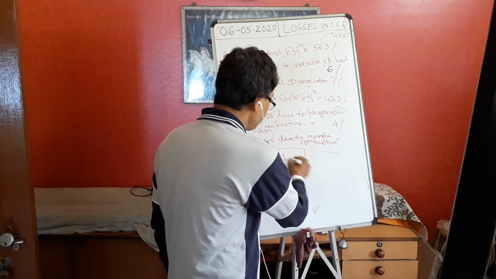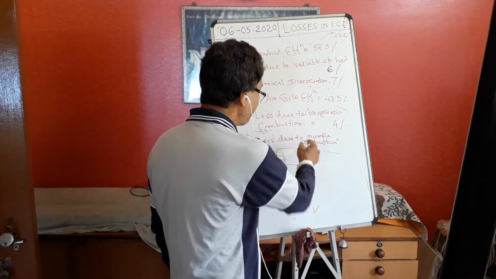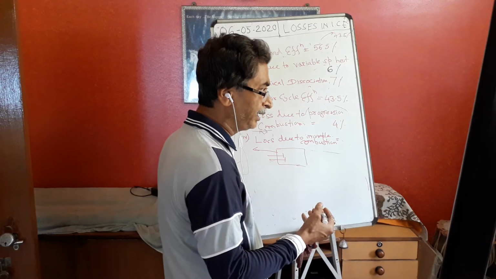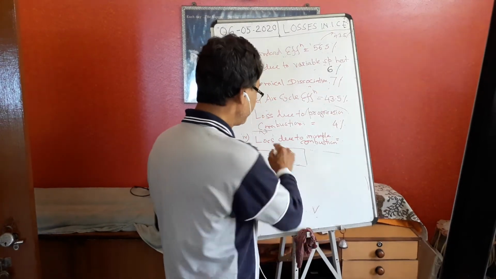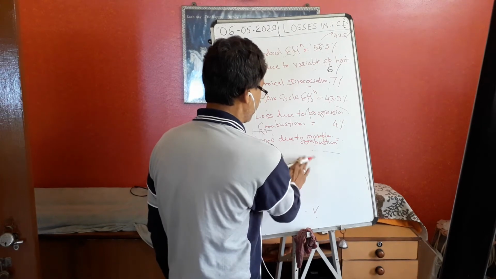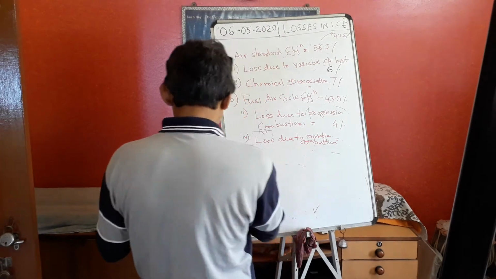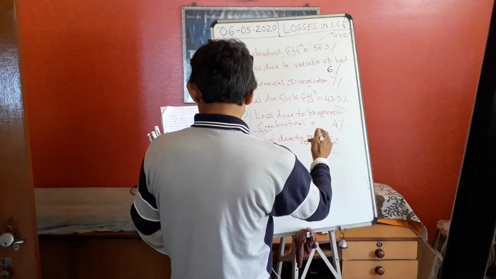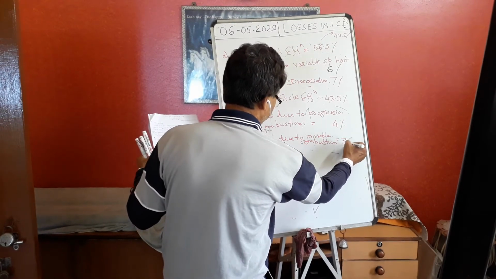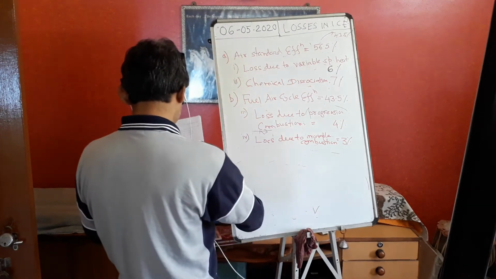Some amount of unburned carbon and hydrogen will not burn inside the engine and will go to the exhaust gases. So this is called loss due to incomplete combustion. That we can understand very clearly. So suppose this is called 3%.